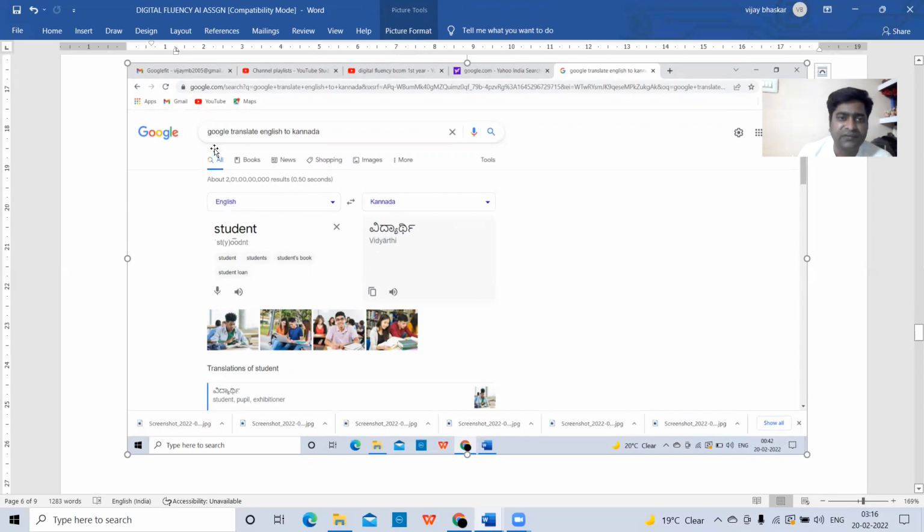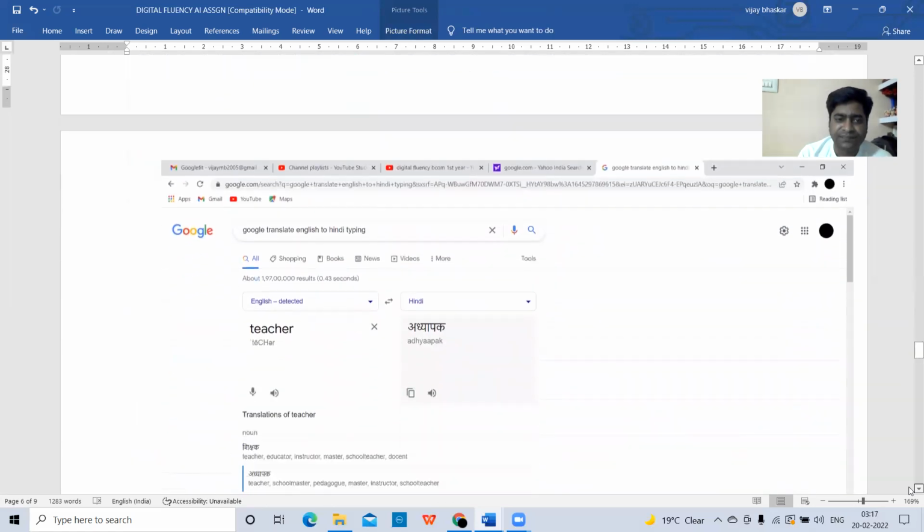For doing this, what you need to do? You need to open the Google search engine. In that search engine, just type Google Translate English to Kannada. Then it will give two windows. In the first window, you type student. Automatically, it will give the word in Kannada, Vidyarthi.